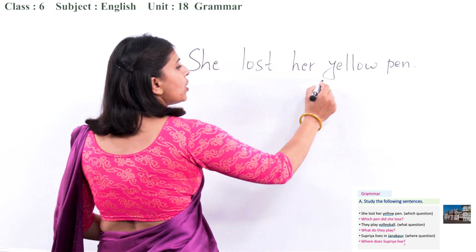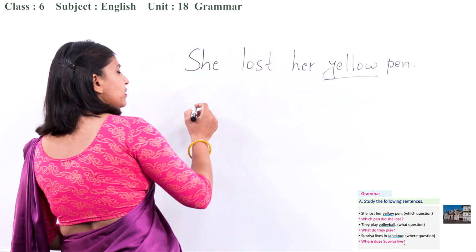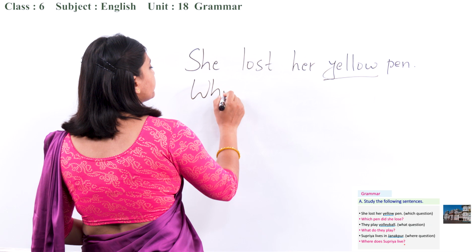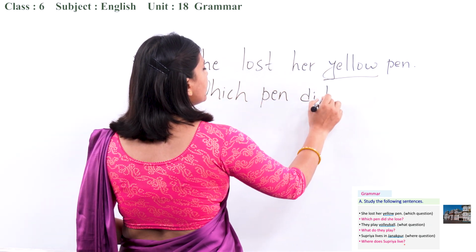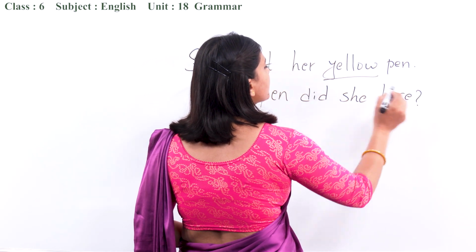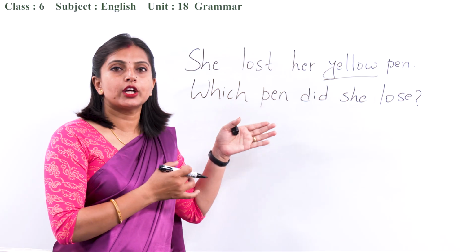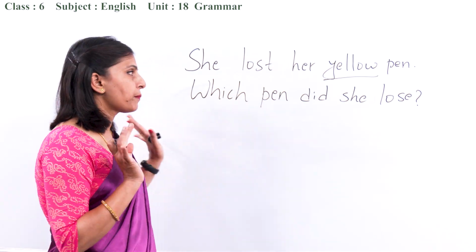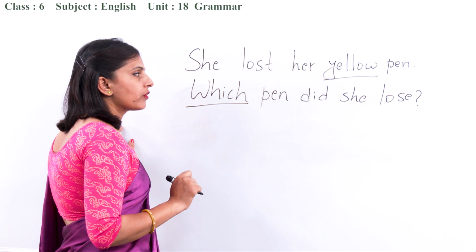Okay, she lost her yellow pen. What is the question given there? Which pen did she lose? Okay, that is the question given here. Now we need to learn the structure. Let us see. Because this is a question, which question we have to choose, right?